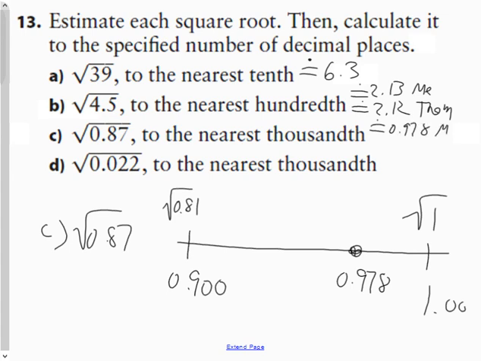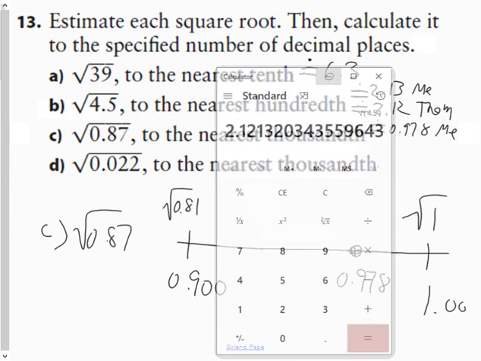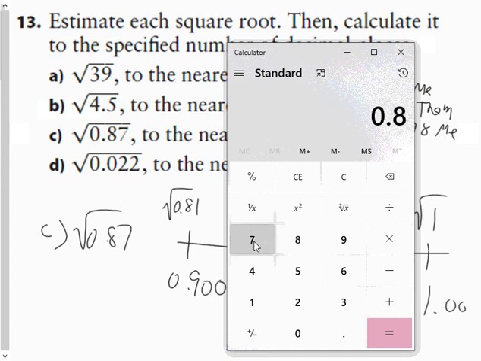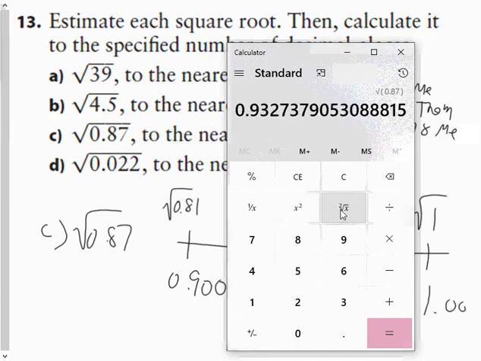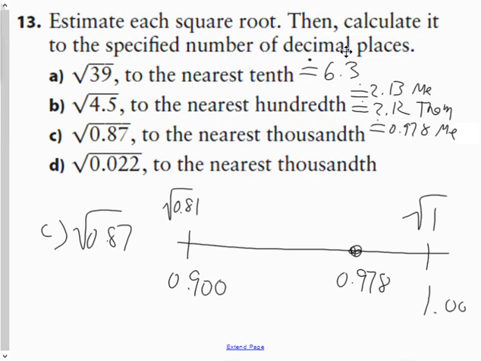That's me. And the calculator, what is the square root of 0.87? Boy, if I'm close, this is going to be amazing. Oh, I'm way off. It's 0.932. How come I was so off? Oh, I know why I'm so off. Because right in the middle would have been 0.9. So my 0.978 should have been more over here somewhere. Yeah, I was way off on that one. Oh well, you get the idea.